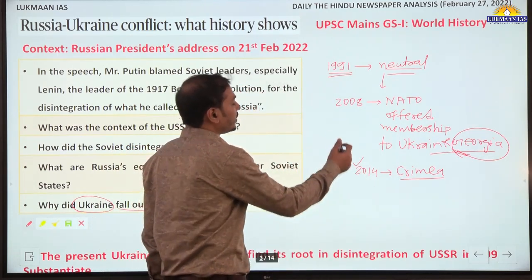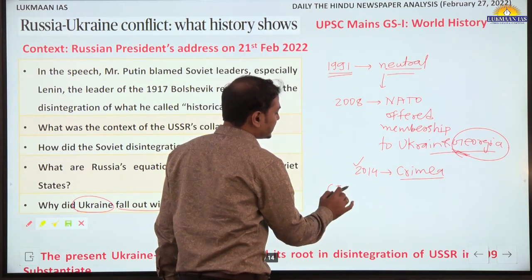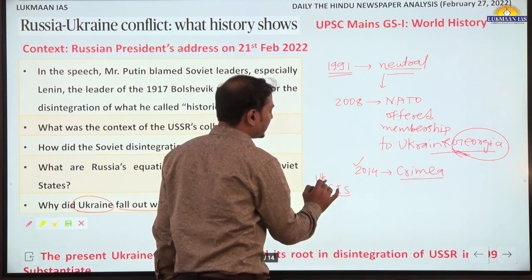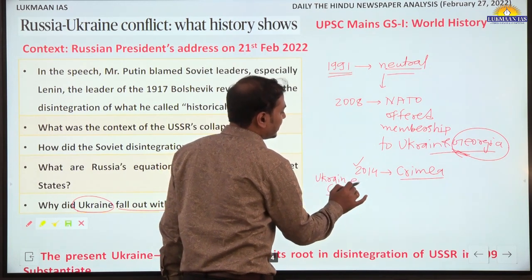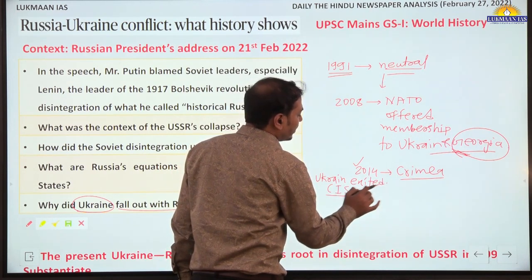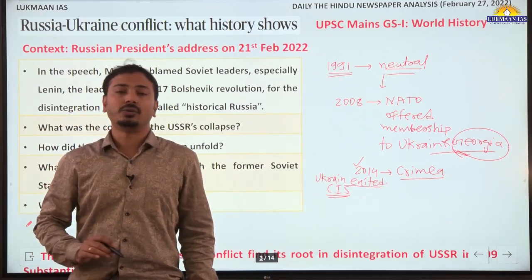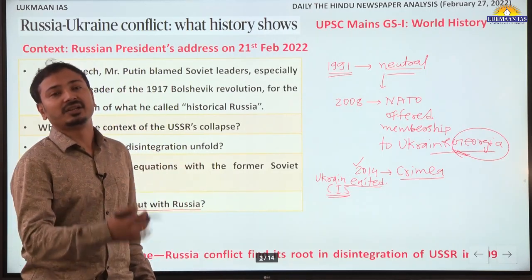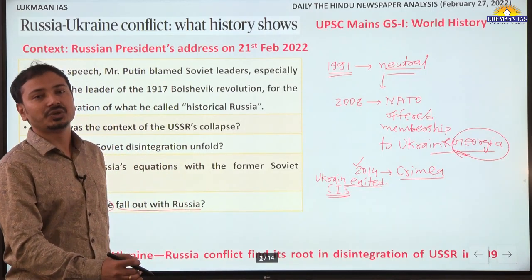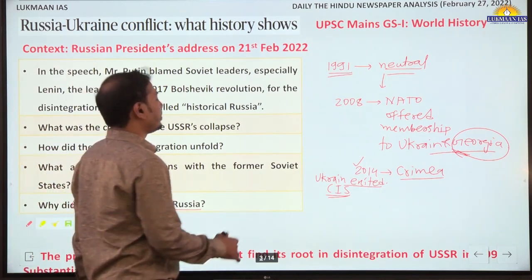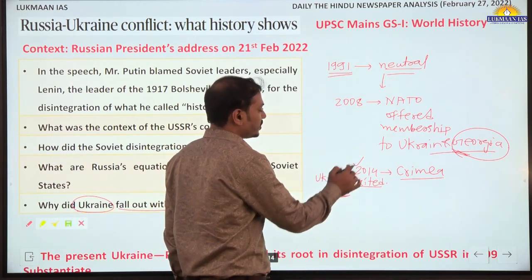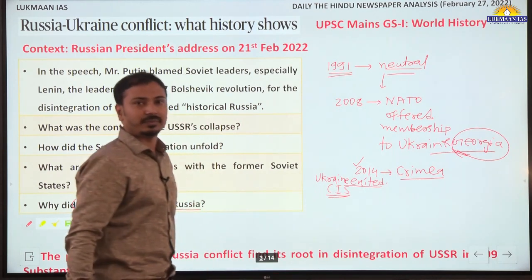Later, in recent times, Ukraine exited the CIS and wished to join NATO. This again angered Russia. It felt insecure, and that's why the conflict we are observing at present is because of all these developments.